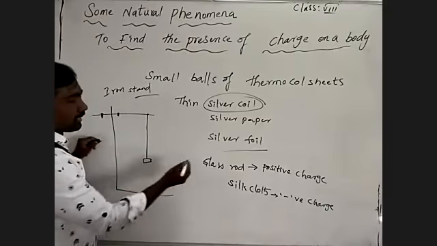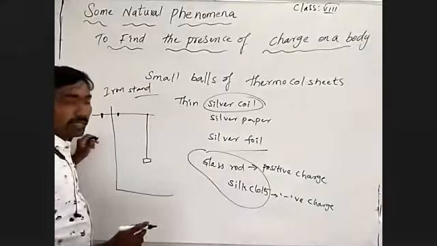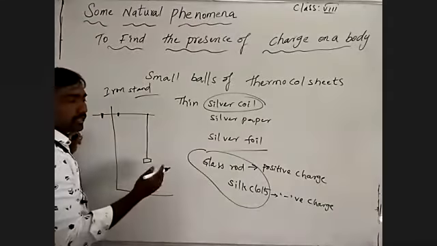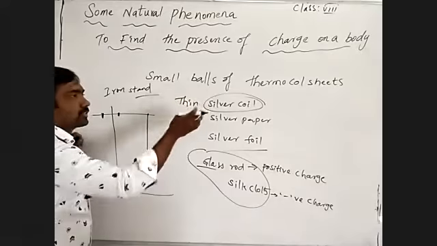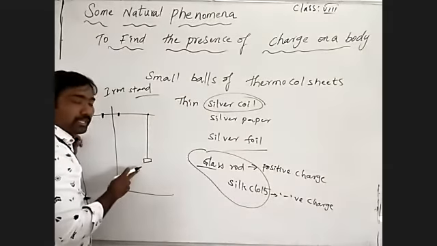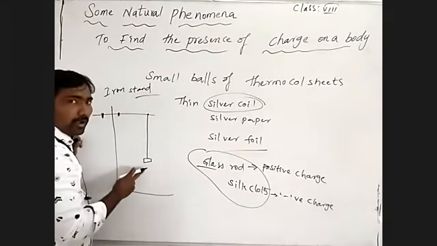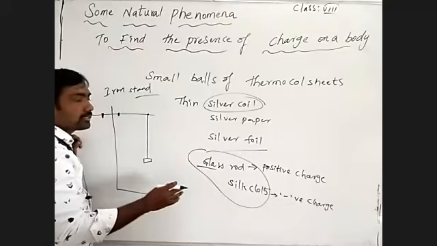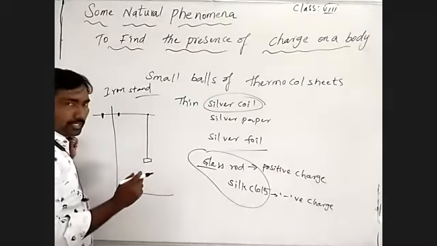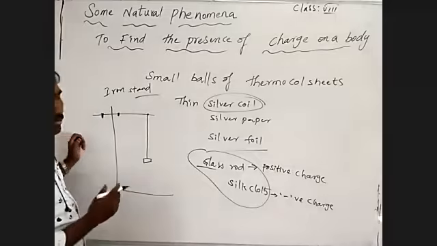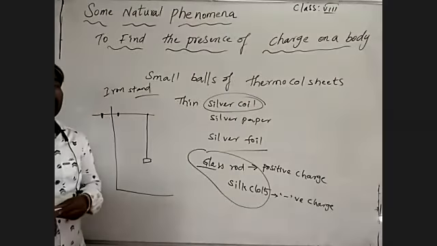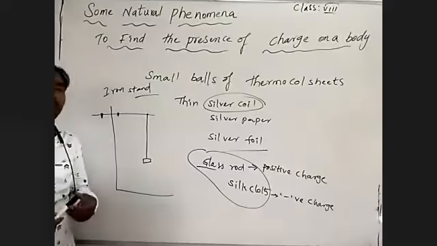See here, by rubbing those two vigorously in opposite directions, we are bringing the glass rod first to the small balls of the thermocol sheet, and next to the silver foil. Then the second situation is bringing the silk cloth near to the thermocol sheet. See here what I'm saying, when you are bringing the glass rod near to the silver foil, what may we observe?